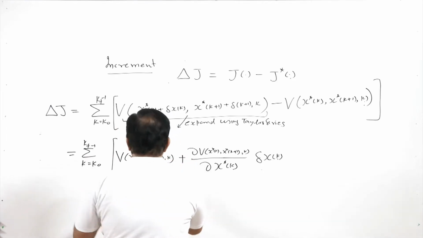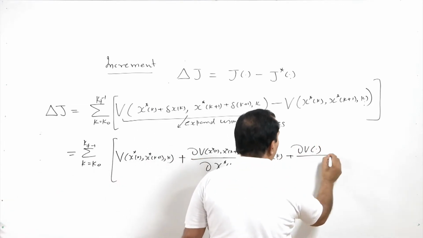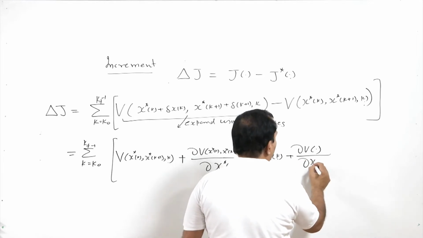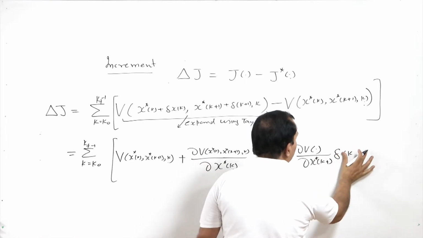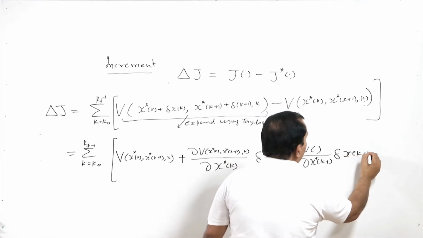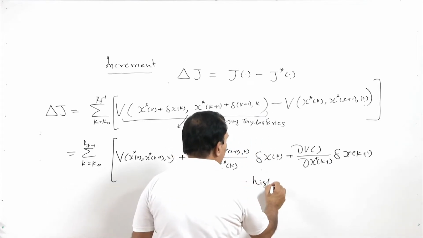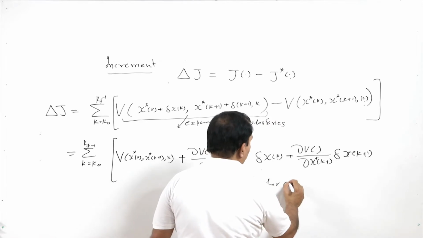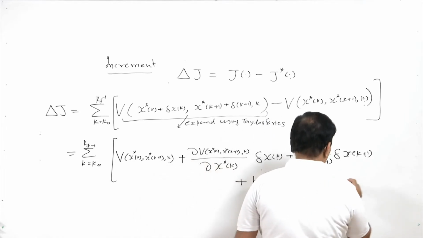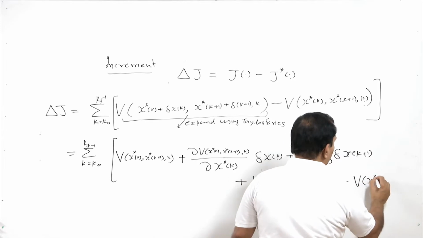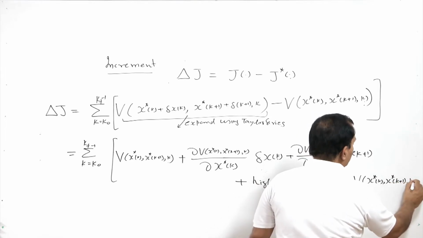plus the partial derivative of V with respect to x(k+1) times delta x of k+1, I am simply writing this as a dot product, you can understand this, plus the second order and higher order terms, minus V of x star of k, x star of k+1, k.